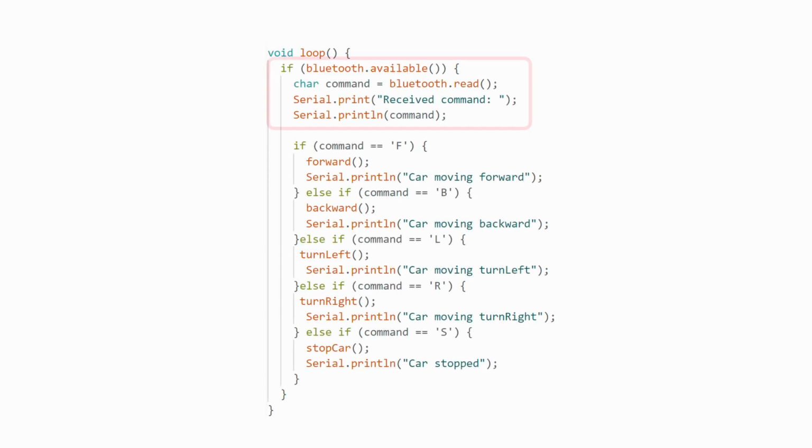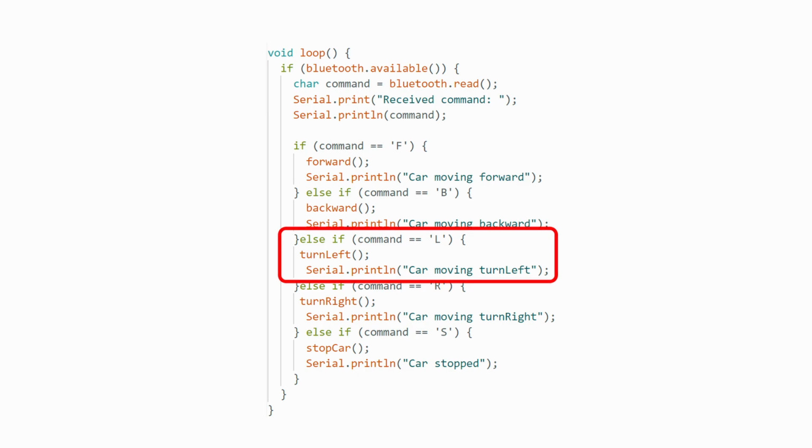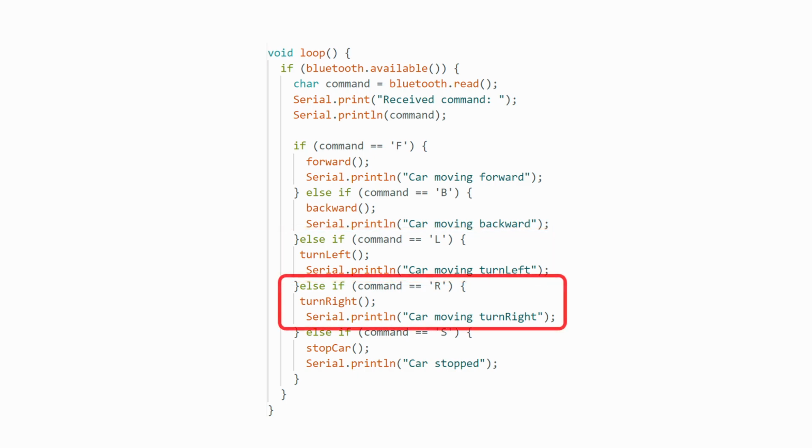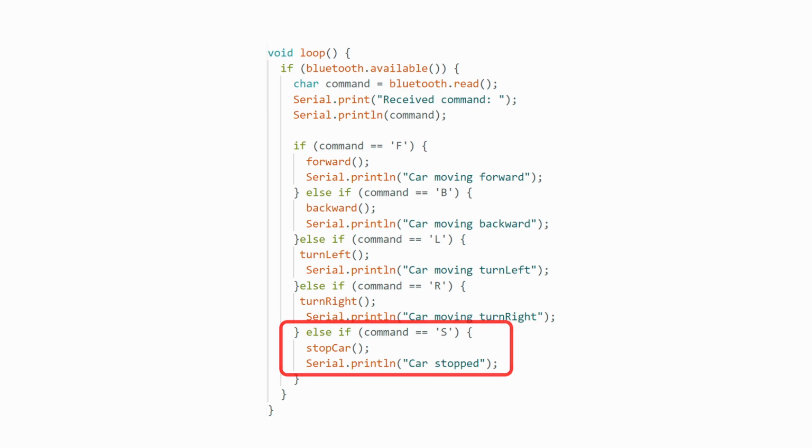In the main loop, first, monitor Bluetooth data to check for incoming commands. Then, parse the command and execute the corresponding movement control. F represents moving forward. B represents moving backward. L represents turning left. R represents turning right. S represents stopping. Finally, print the status to the serial monitor for easy debugging.